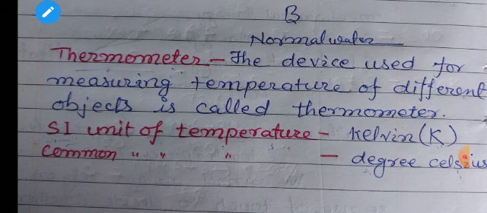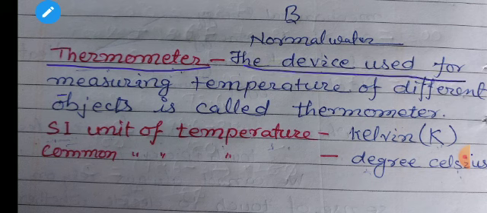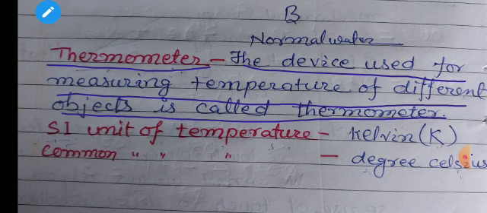The instrument or device used for measuring temperature of different objects is called a thermometer. So we can define it: the device used for measuring temperature of different objects is called a thermometer. You might have seen a thermometer when a member of your family had fever and the temperature was measured using it. The most commonly used thermometer is the mercury thermometer, although nowadays we see digital thermometers also.